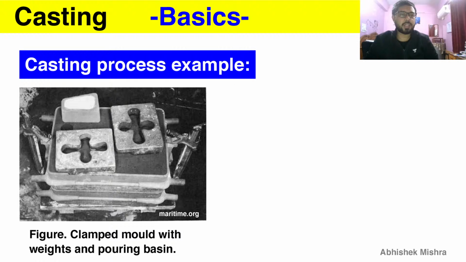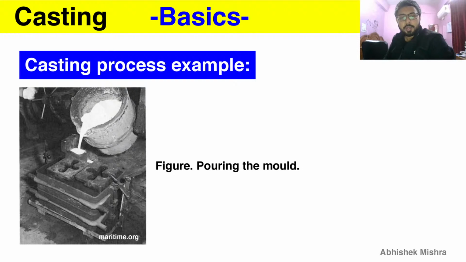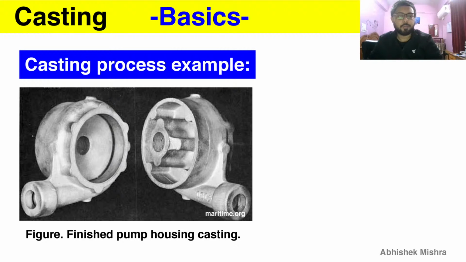And then we are pouring the liquid metal, and finally we are getting this finished product, which is a pump housing casting. And this is done by removing the gating system and all that. This is the finished product, the finished casting. And you can see the hollow structure here also, which is only possible by the use of a core.